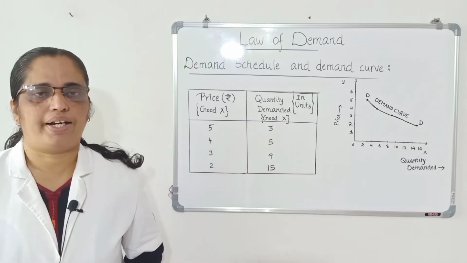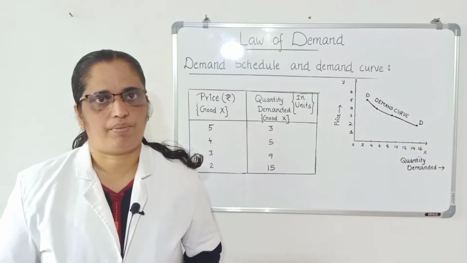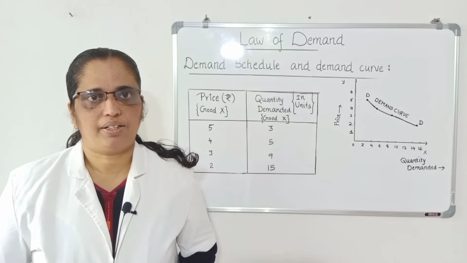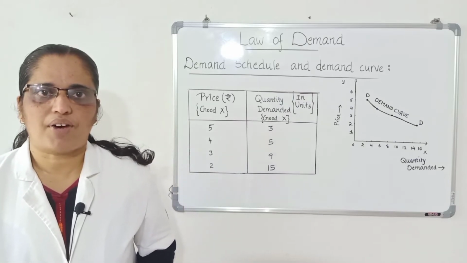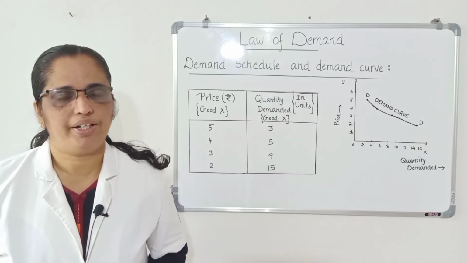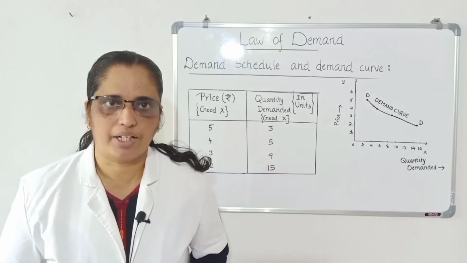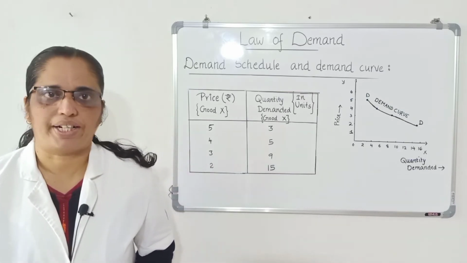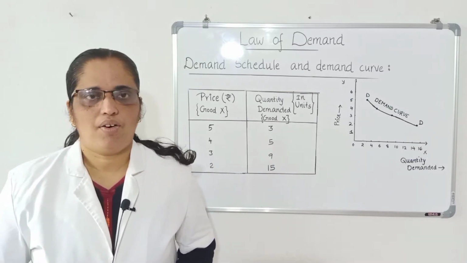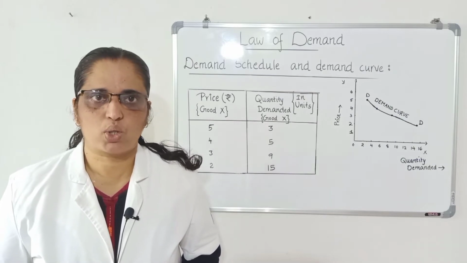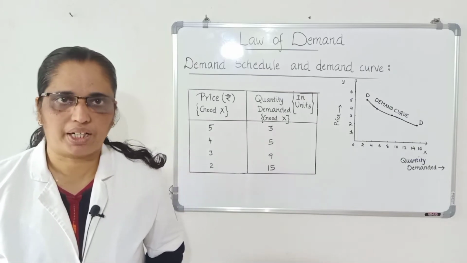And we already studied demand function. Demand function expresses the functional relationship between demand and its determinants or factors. What are the factors or determinants of demand for a good in a market?